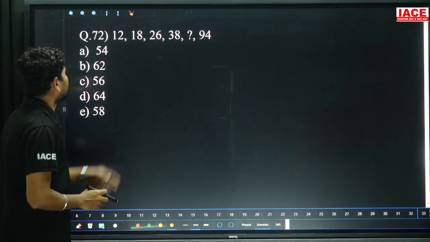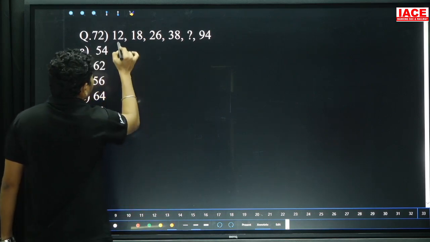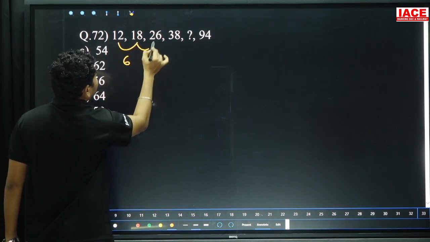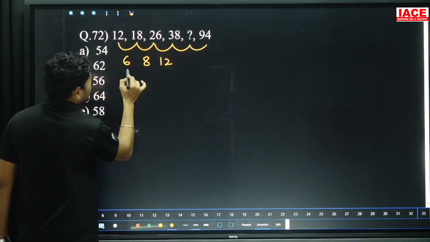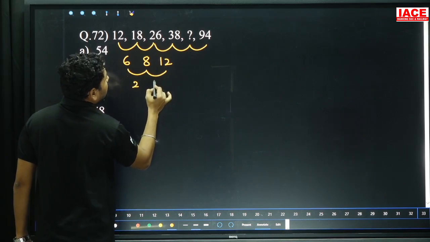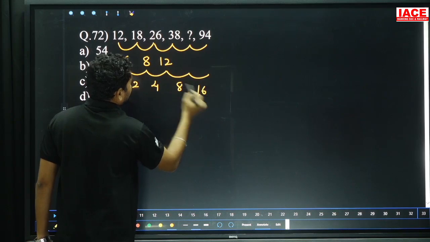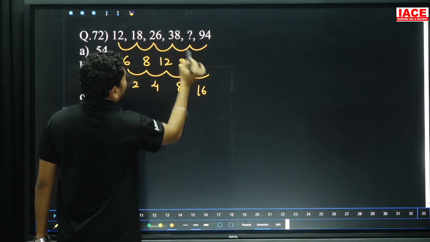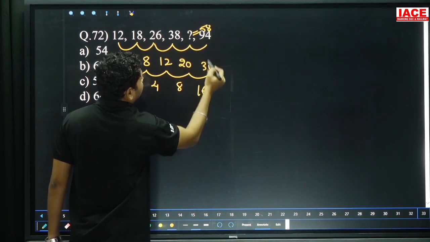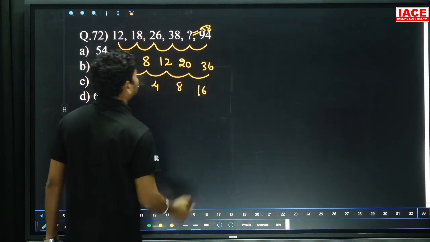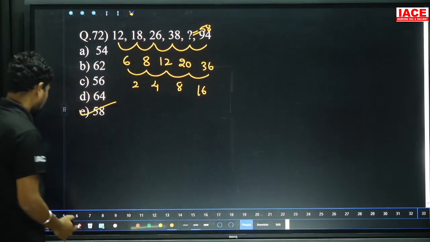Question number 72, 12, 18, 26, 38, question mark and 94, what is the answer here? So go for the differences, it is a 6 difference, here is 8 difference, here is 12 difference. Here 6 becomes 8 means 2, 8 becomes 12 means 4, and next we can 8. 2 double is 4, 4 double is 8, 8 double is 16. Then 12 plus 8 is equal to 20, and 38 plus 20 is equal to 58, and 58 plus 36 is equal to, yes exactly, it is 94. Then our logic is applicable clearly here, then option E is the answer.